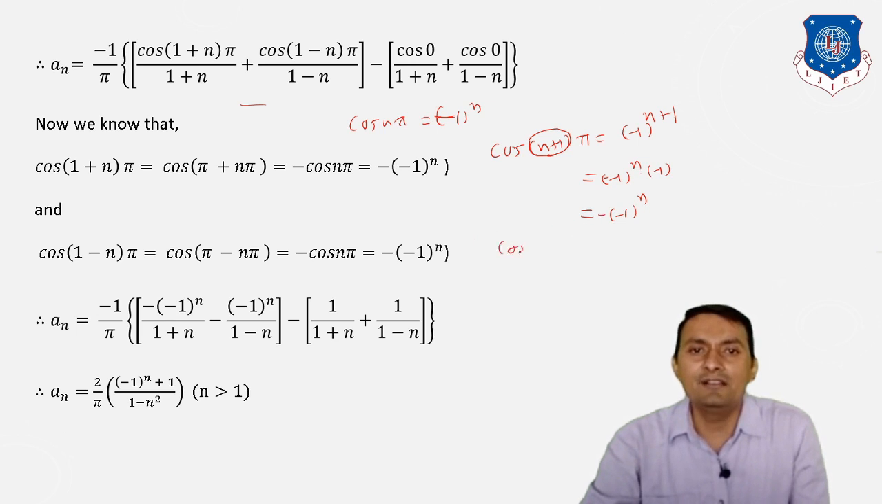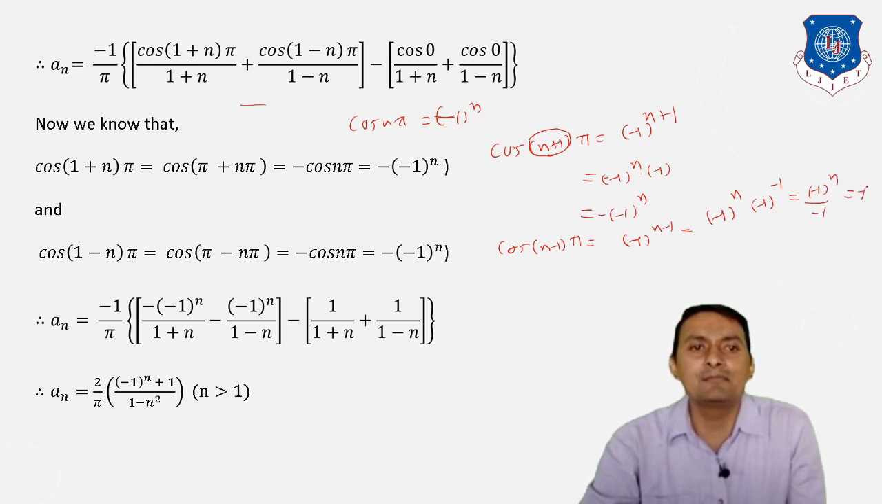In the same way, suppose you are given cos (n−1)π. In that case what you can mention is minus 1 raised to n minus 1. But this can be written as minus 1 raised to n into minus 1 raised to minus 1. But what is this exactly? Minus 1 raised to n divided by minus 1.